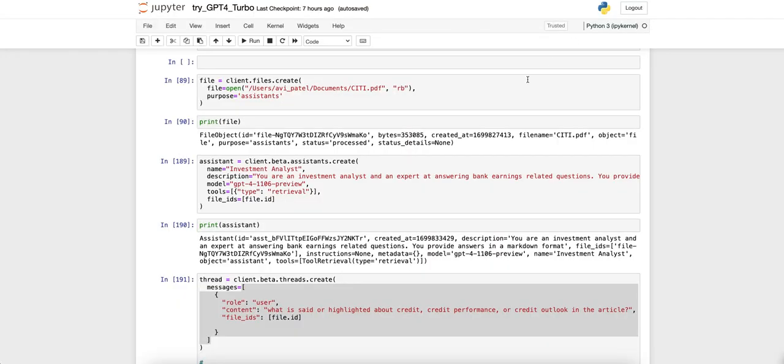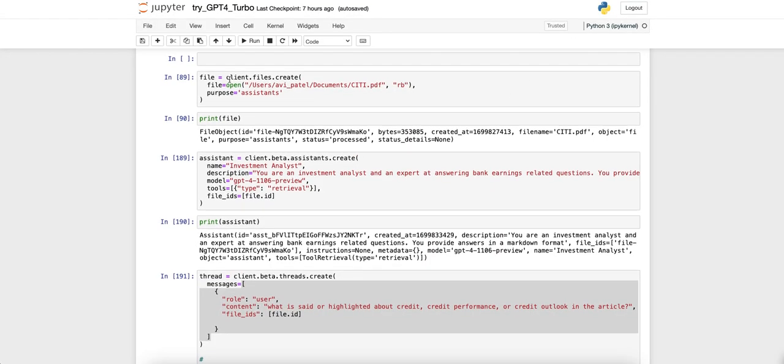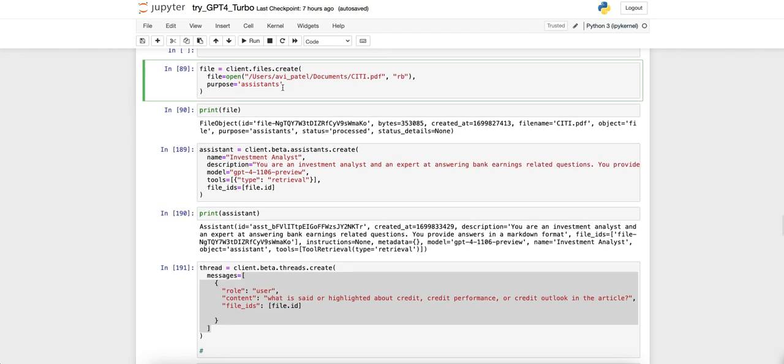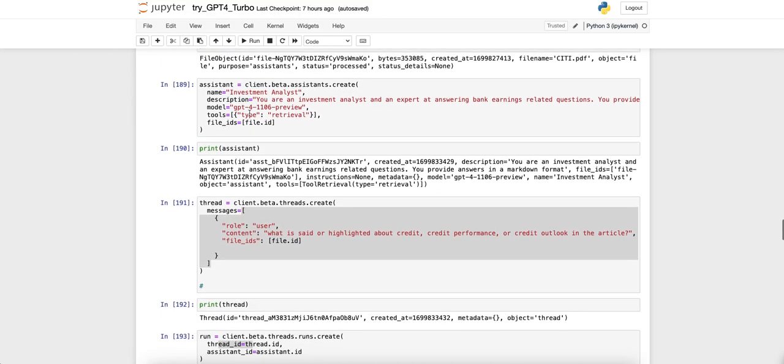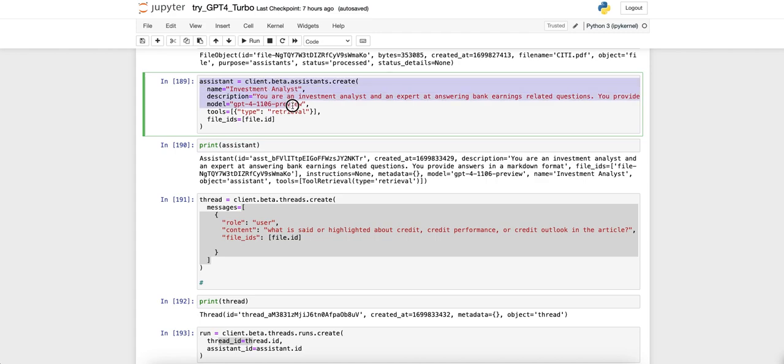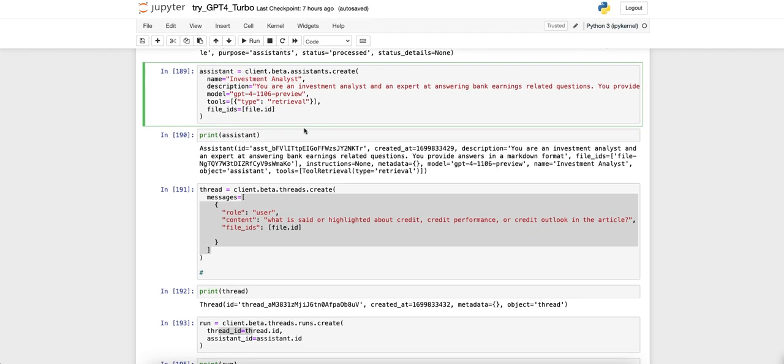So let me go back to the code. Here we're going to use OpenAI's client files create function to bring in my same Citibank document. Now I've let OpenAI pull this document out of my PC. And here we create the assistant object, and I just named it investment analyst. Here's the description for my assistant, that you're an investment analyst and an expert, the same thing I had used before for the system's role.